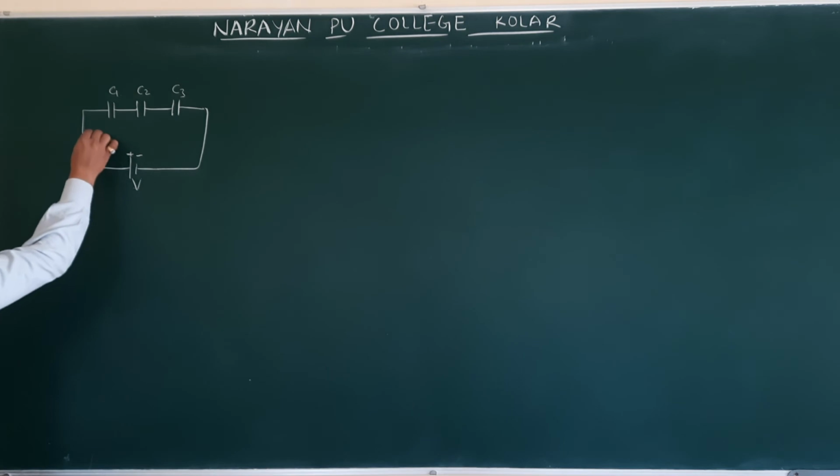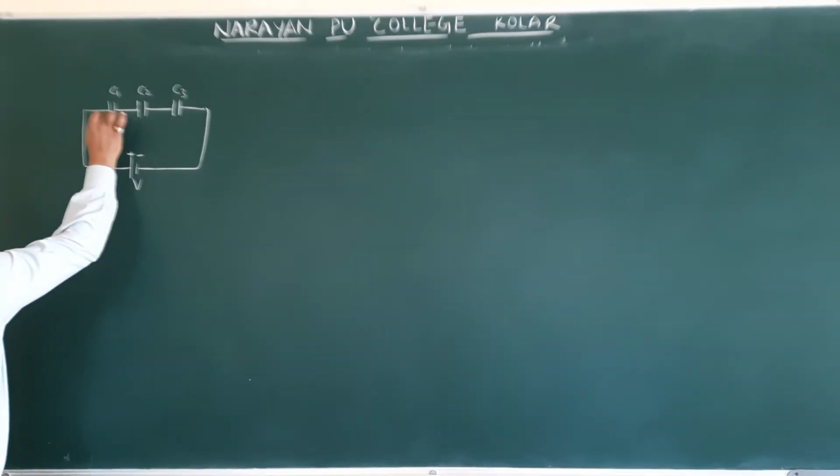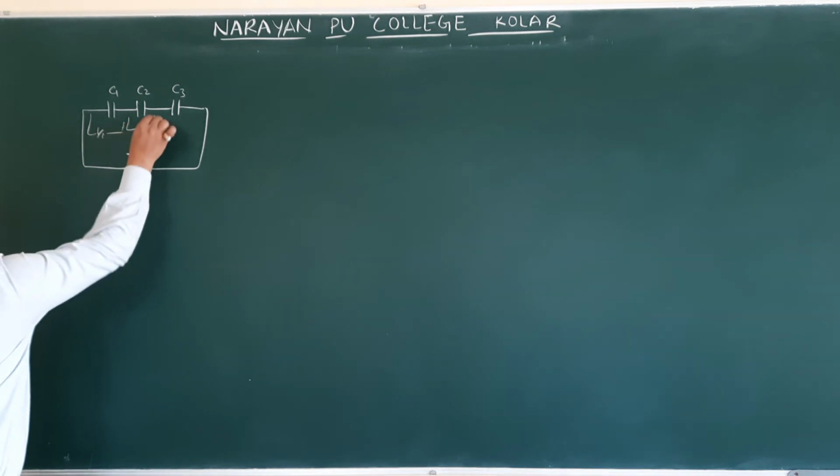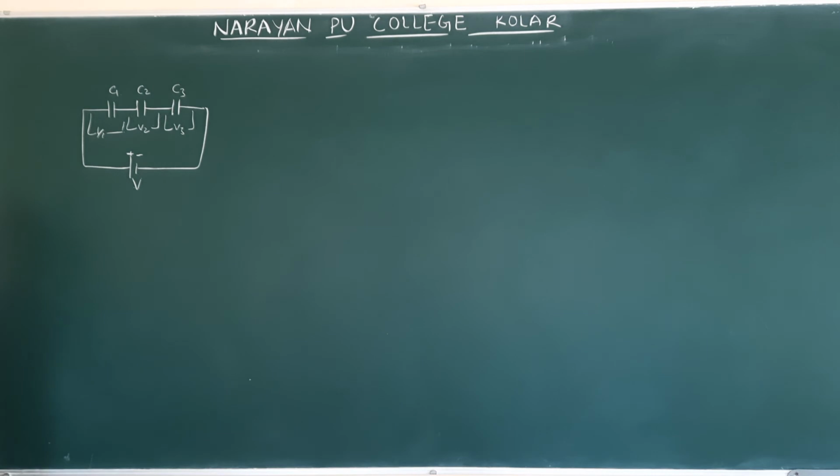What is the potential across C1, across C2, and across C3? V1, V2, V3. I gave this for you to find V1, V2, V3. I think all of you should get this answer.